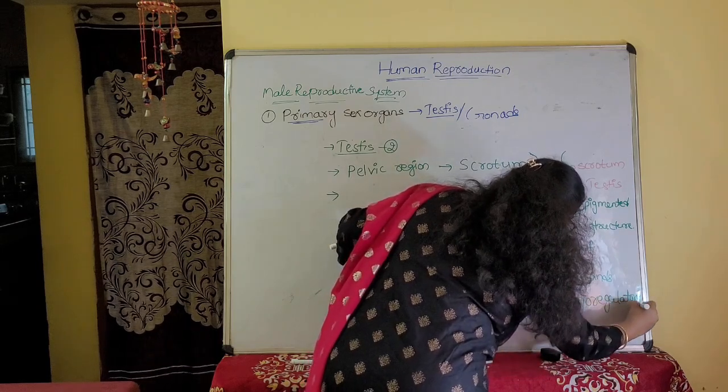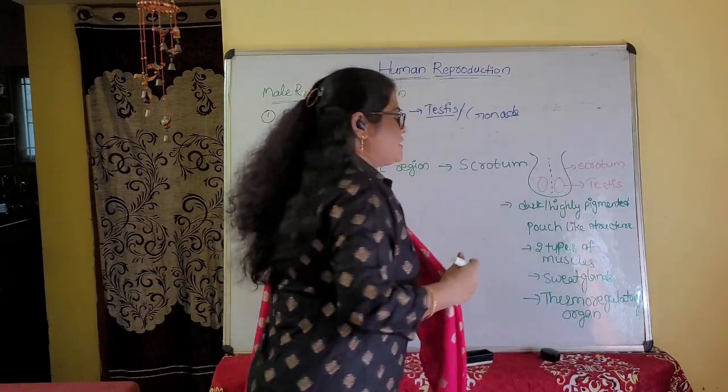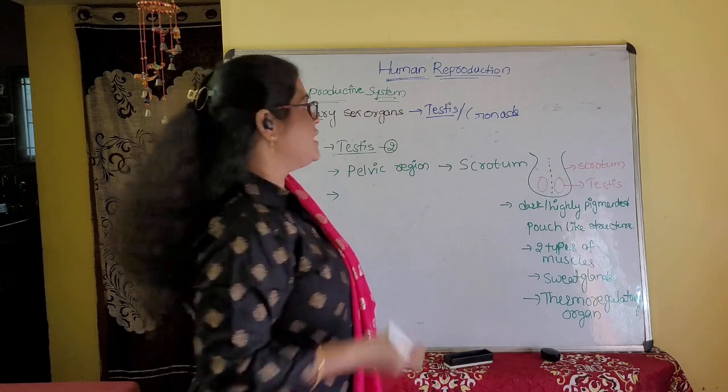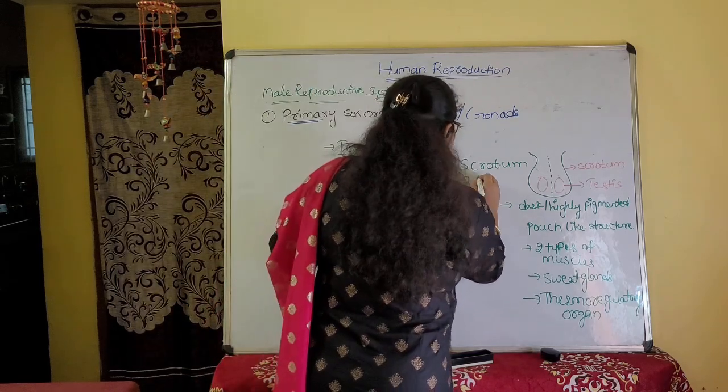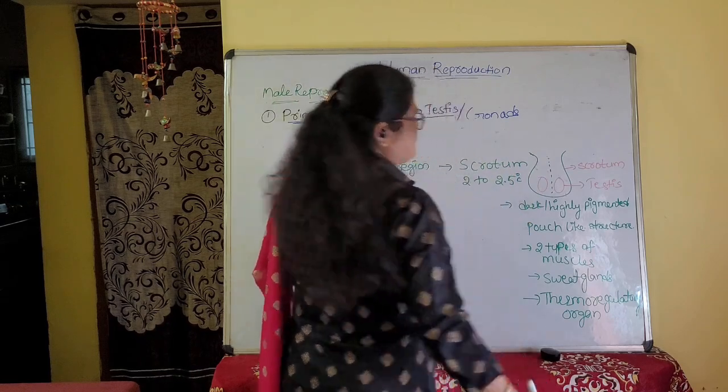It reduces the temperature by 2 to 2.5 degrees Celsius.